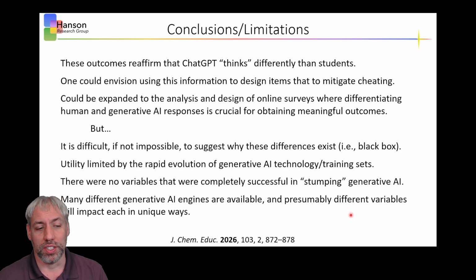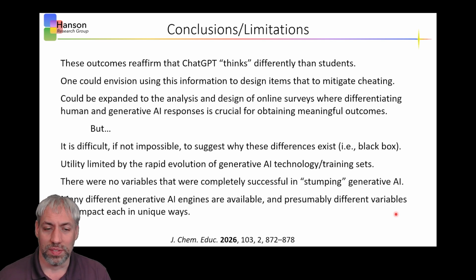There are many different generative AI engines available, and the characteristics of each of those engines will be different, and the variables that impact them will be different. And so the logistics of actually using a methodology like this to either identify or trick generative AI is going to be inherently limited by the accessibility and plethora of available engines. If you want to read more about it, there it is.